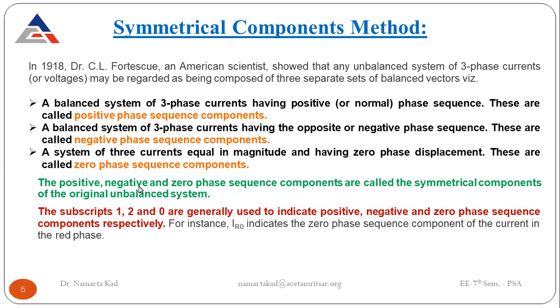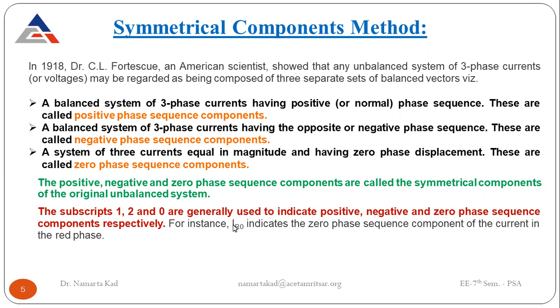The positive, negative, and zero phase sequence components are called symmetrical components of the original unbalanced system. The subscripts 1, 2, 0 are generally used to indicate positive, negative, and zero phase sequence components respectively. One is used for positive, 2 for negative, and 0 for zero phase sequence.